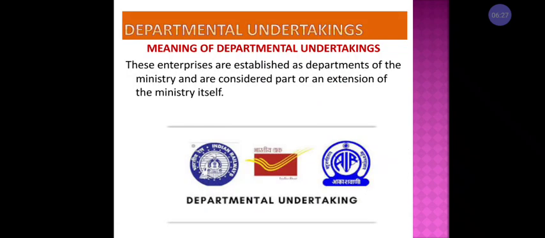In departmental undertaking, the topics we are going to learn are the meaning of departmental undertakings, features of departmental undertaking, merits of departmental undertaking, and demerits of departmental undertaking. First, we're going to learn the meaning of departmental undertaking.